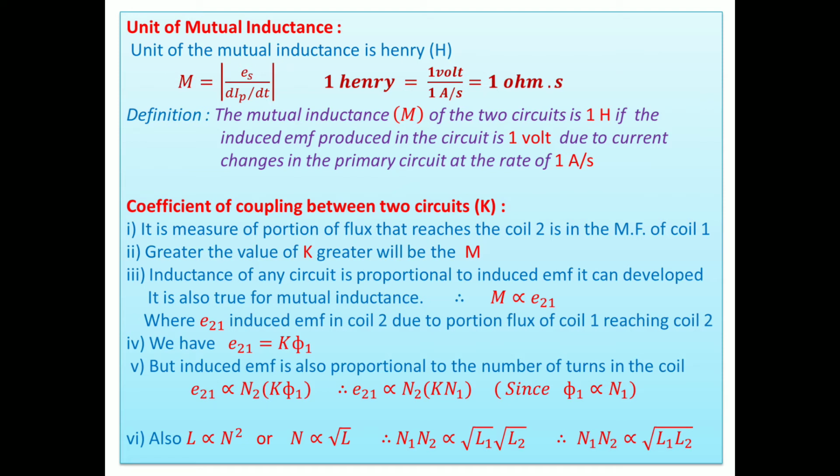It is a measure of the portion of the flux that reaches coil 2. That means here coil 1 and coil 2 are not exactly facing each other. All the flux produced by the primary coil is not linked with the secondary coil, because the whole face of the secondary coil is not covered by the flux produced by the primary coil. So it measures the portion of the flux of coil 1 that reaches coil 2.